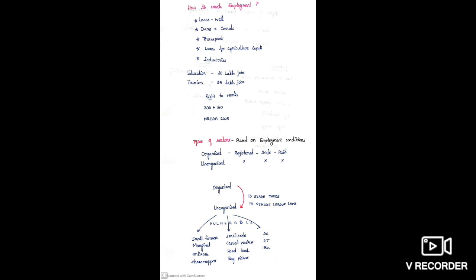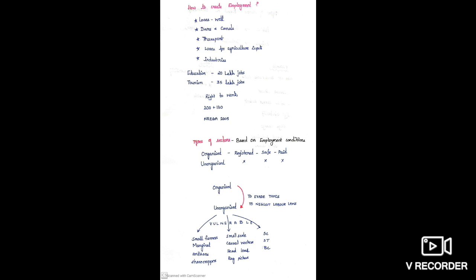Act. So under this act, they will be giving jobs to those who are able to work and those who are in need of work. If they are not having a job, if the government cannot give that 100 days of work, the government will give them unemployment allowances. Clear? And after that, we discussed types of sectors based on employment generation.